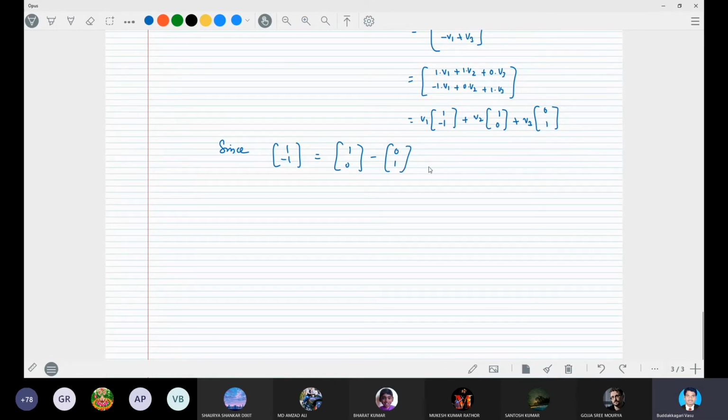So therefore the range of T is the set of these elements (1, -1), (1, 0), (0, 1), right?